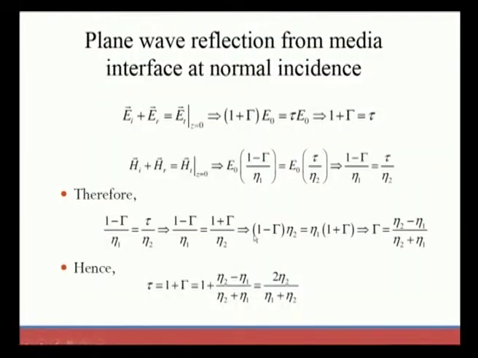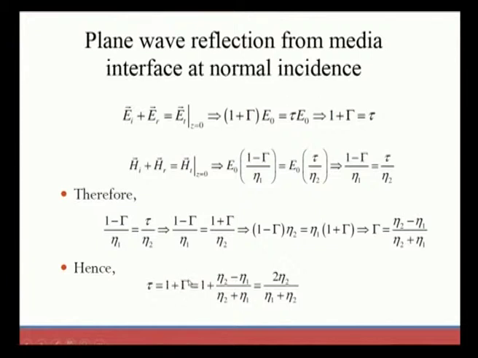Therefore, we finally substitute these two here, and after that we are able to find the relationship: gamma is equal to eta 2 minus eta 1 divided by eta 2 plus eta 1, which is the reflection coefficient, and tau is equal to 1 plus gamma, where the gamma value we have found, substituted here. So, now both the reflection and transmission coefficients are found.